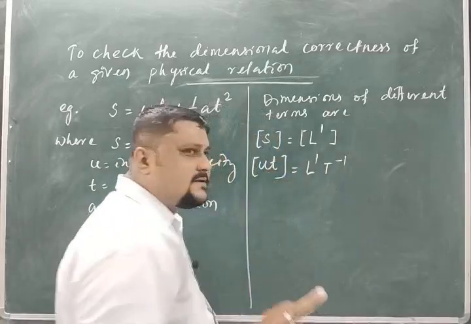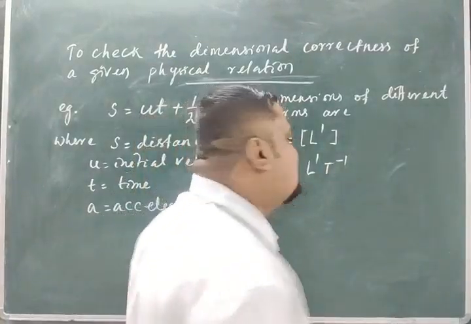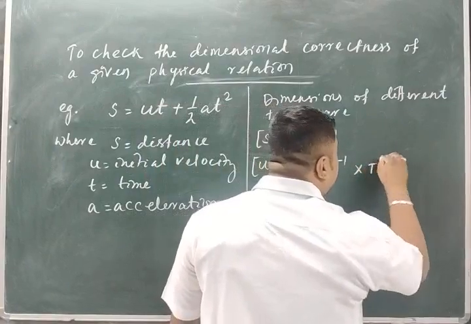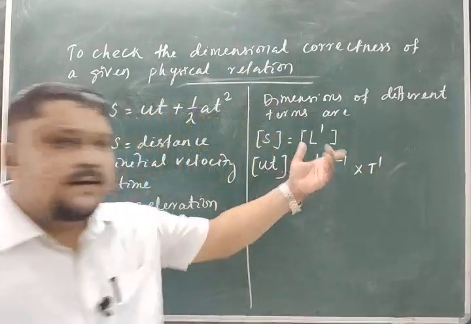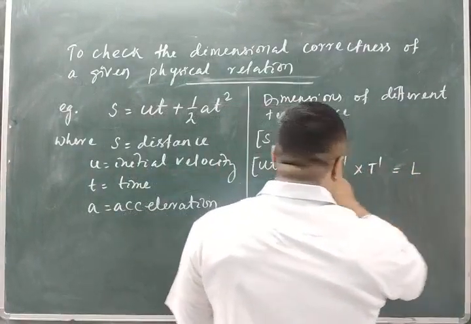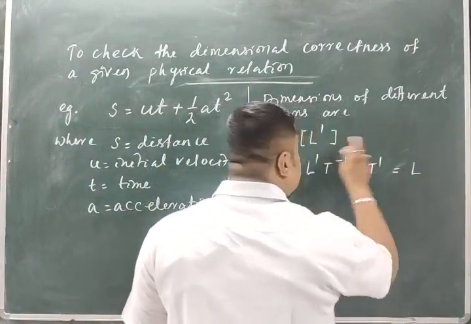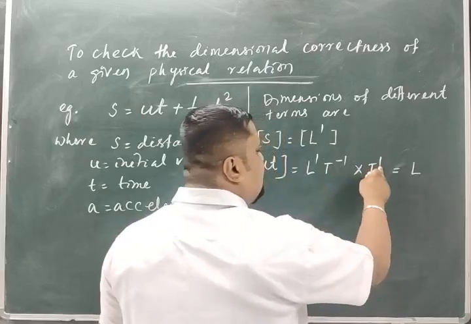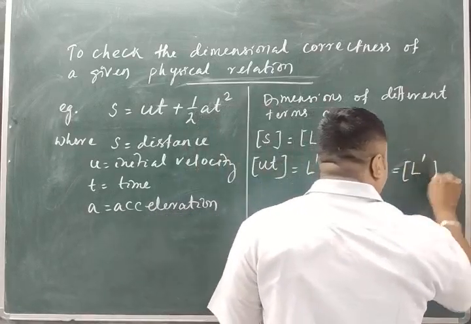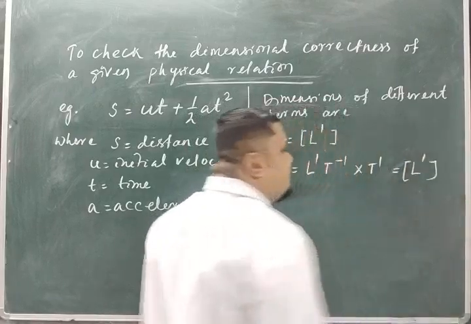That is the use of why we read dimensional analysis. And t is time, t1. So this is L1 t minus 1 into t1. The powers of t: minus 1 plus 1 is 0. So we can write L1. Clear? That is the second term.